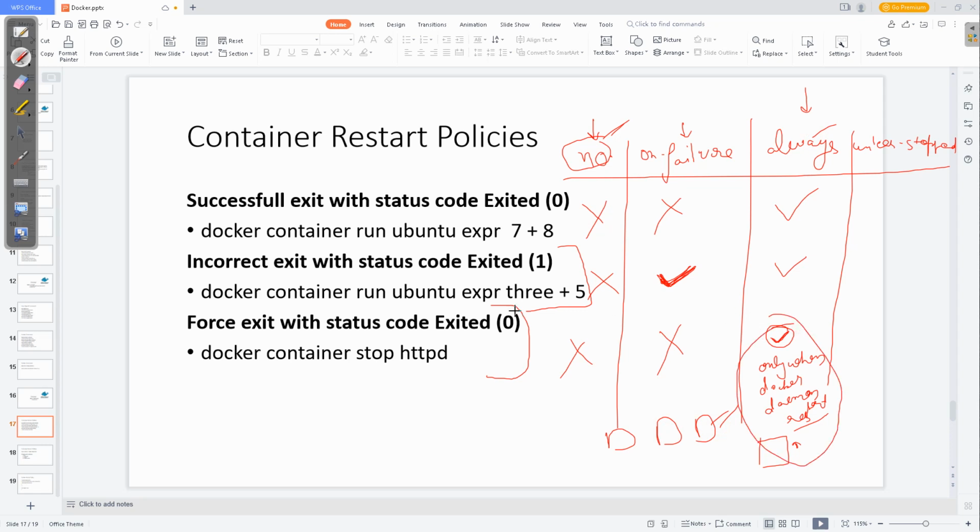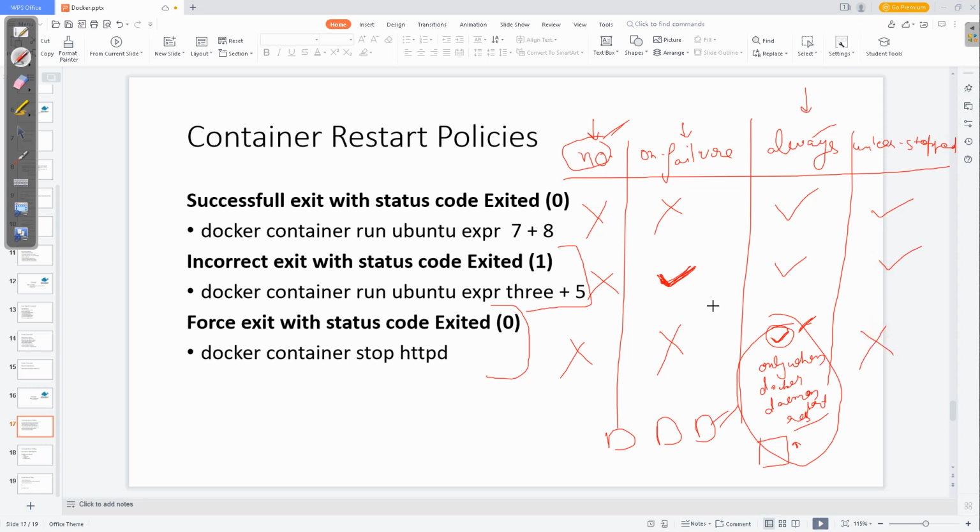Not when you forcefully stop. It is not like the container is always running. We'll understand this in detail. Unless stop means it should execute restart in this scenario and not in that scenario.